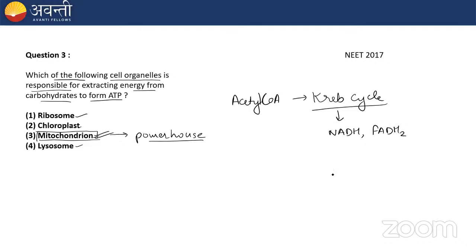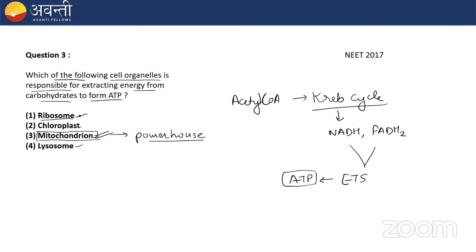Then NADH and FADH2 move into the ETS, the electron transport chain, where ATP synthesis takes place. So extracting energy from carbohydrate to form ATP is done by the mitochondria.